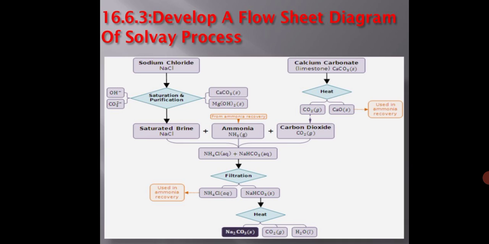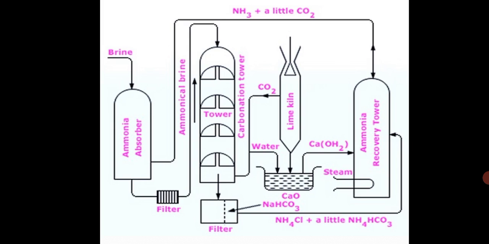The sodium carbonate obtained above is contaminated with ammonium salts. Got it? Because as you can see here, it is sodium carbonate with sodium bicarbonate, and ammonium chloride with ammonium carbonate, that we are getting.